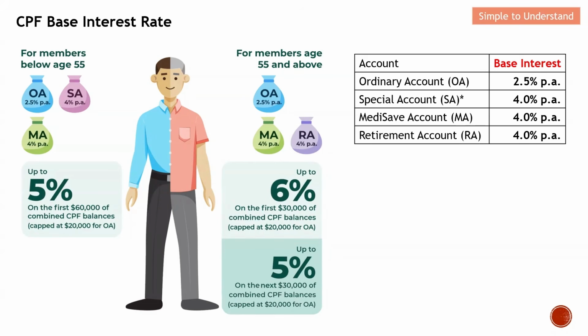Like I mentioned earlier, in this video I will concentrate on CPF members who are below 55 years old, which means I still have the SA account. One thing to note is that there will be an additional 1% on the first 60K of combined CPF balance, and the OA will be kept at 20K. So let's take a close look at how to compute the interest rate.